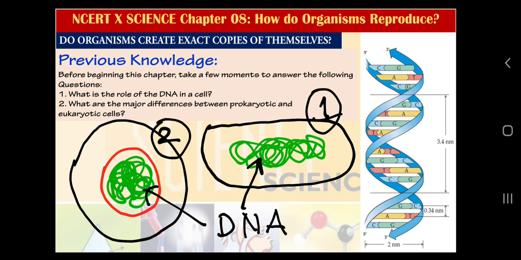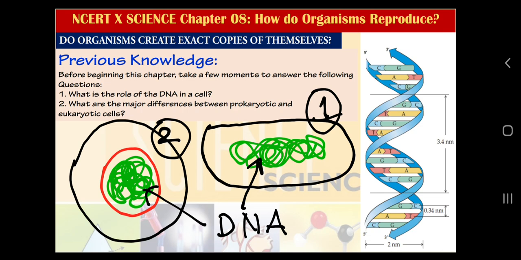And the second knowledge we must have before discussing the role of DNA is what are the major differences between prokaryotic and eukaryotic cells. In these diagrams you can see that prokaryotic cells do not have any nucleus and eukaryotic cells have a nucleus, but both cells have DNA. It means prokaryotic cells have the content of the nucleus but do not have any nuclear membrane, and that is why we say that they are prokaryotic cells or cells without a nucleus.